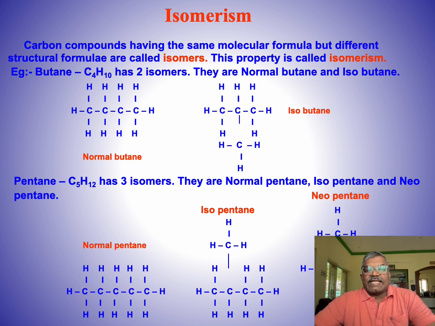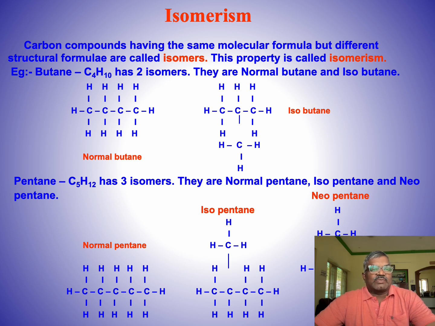Isomers can exhibit distinct physical and chemical properties even though they have the same number and types of atoms. Here you can see some isomers. Normal butane and isobutane have the same chemical formula C4H10.